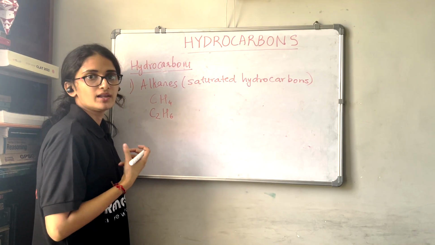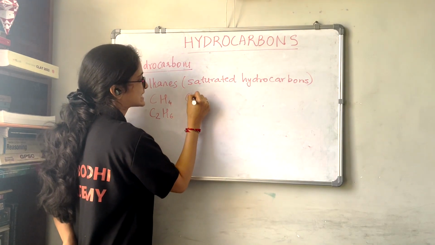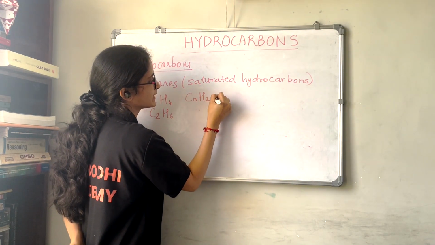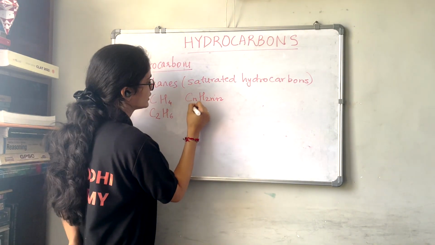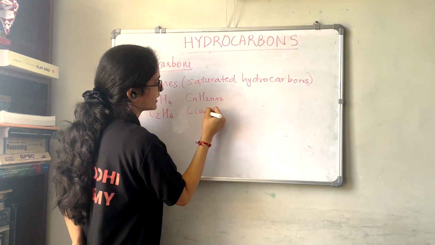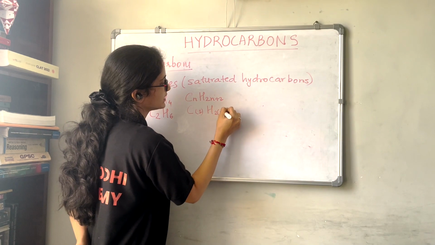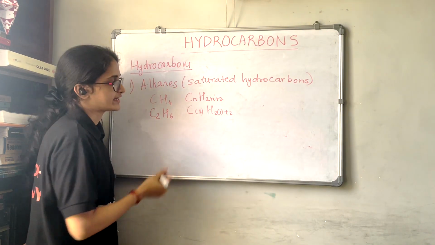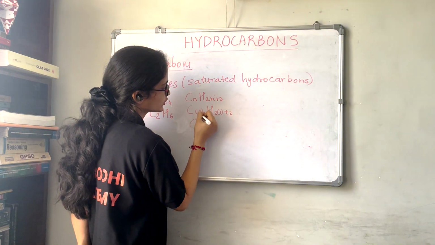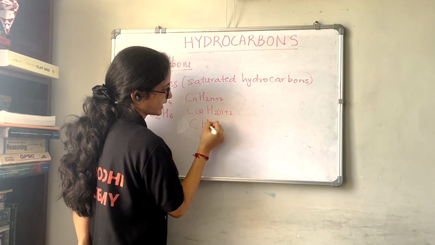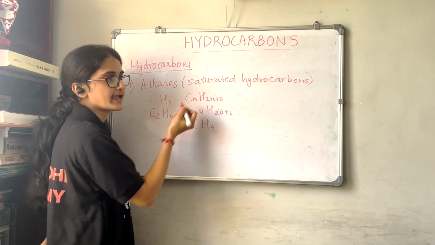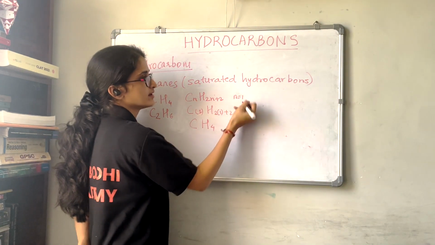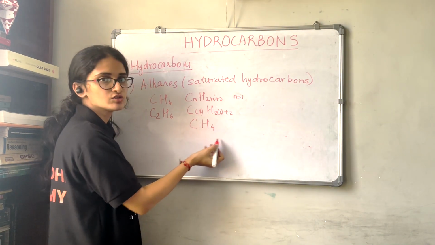The general formula for this is CnH2n plus 2. If you take n equal to 1, it is C1H(2 into 1 plus 2), that is C1 and H 2 plus 2 is 4. So when n is equal to 1, we get CH4.